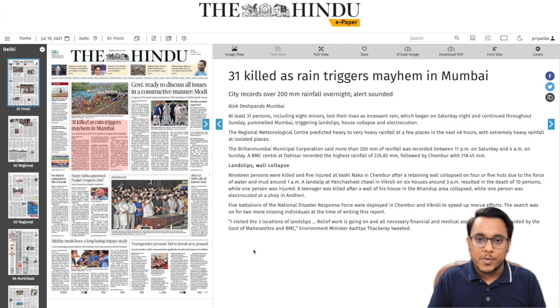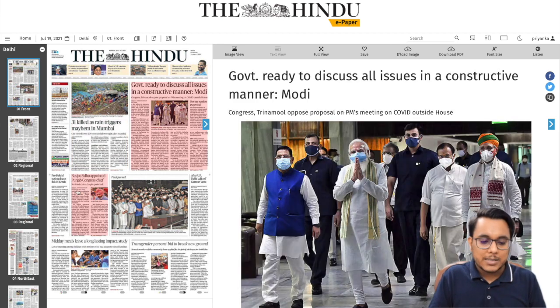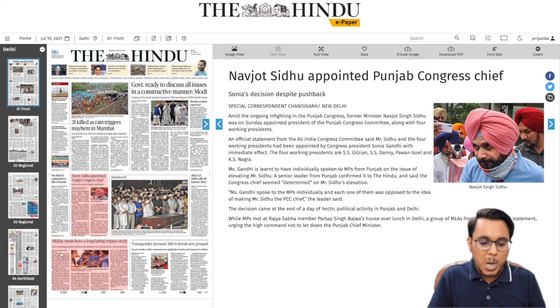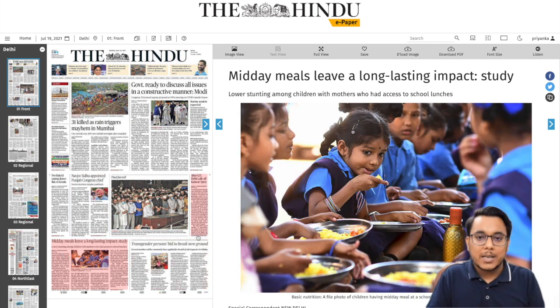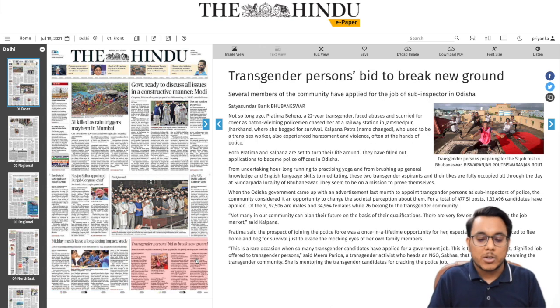Now guys, taking up the overview of the Hindu newspaper, so this is the page number 1, and here we can see that much of the articles are not very much important for the UPSC, but guys, here into this particular article the intergenerational study has been talked about, which is very much important. We will look into it. Then guys, this particular article talks about a very good case study that you can utilize into your answers.